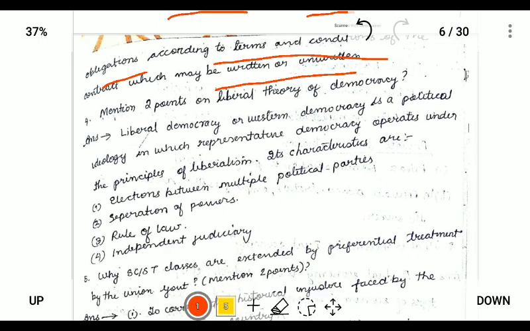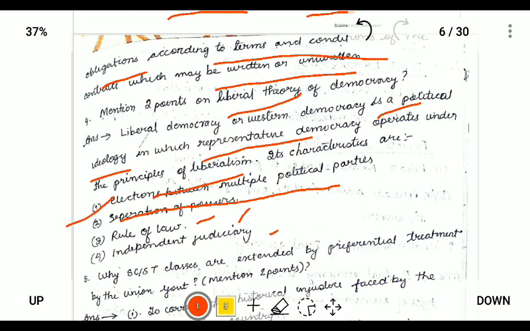Next is: mention the 2 points on the liberal theory of democracy. So what is liberal theory? Liberal theory is a political ideology in which representative democracy operates under the principle of liberalism. Liberalism means free. So the points on the liberal theory of democracy we can write as election between multiple political parties, separation of power, rule of law, and independence of judiciary. So we can write 2 points, that is election between multiple political parties and separation of power, which promotes liberalism. So we can write 2 points for 2 marks.